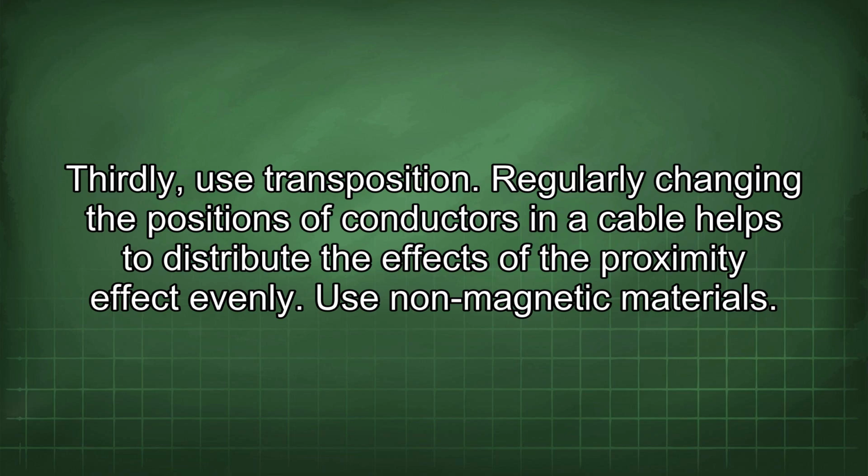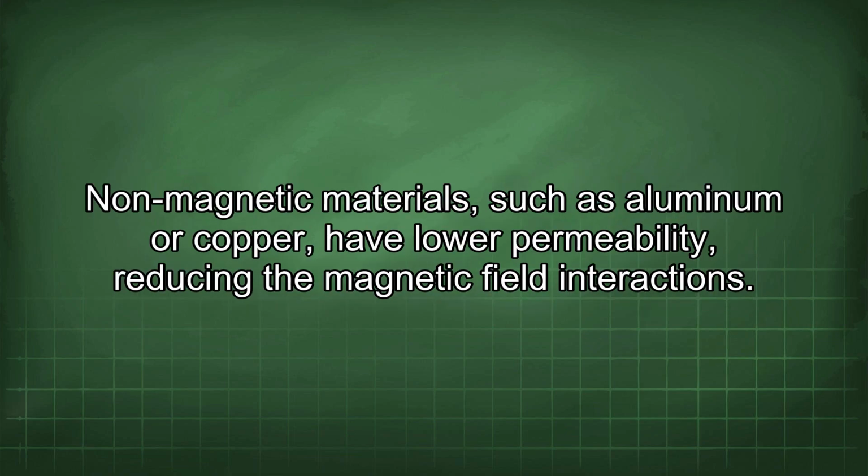Regularly changing the positions of conductors in a cable helps to distribute the effects of the proximity effect evenly. Use non-magnetic materials. Non-magnetic materials such as aluminum or copper have lower permeability, reducing the magnetic field interactions.